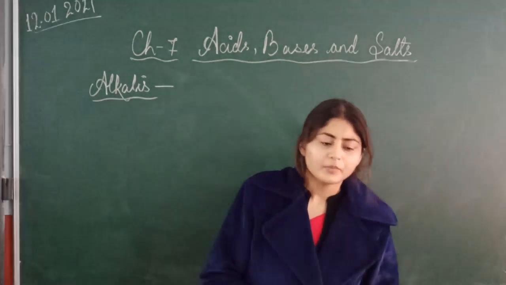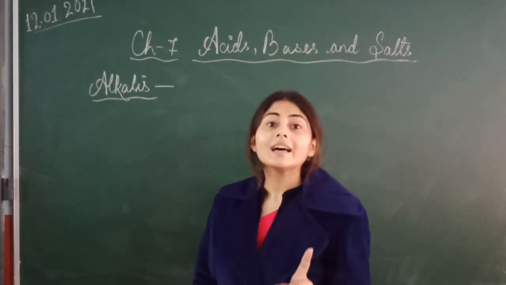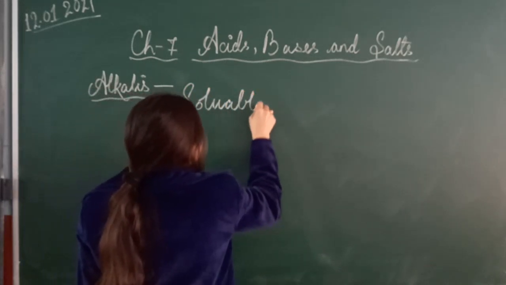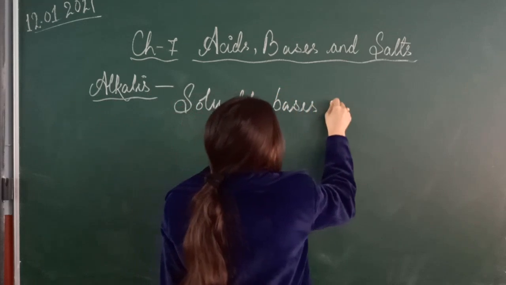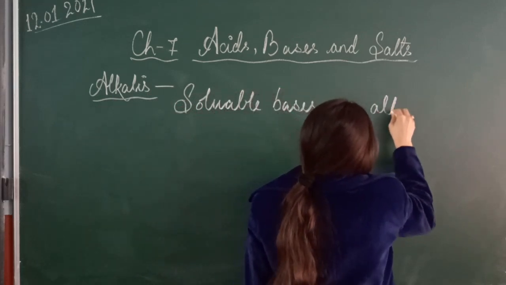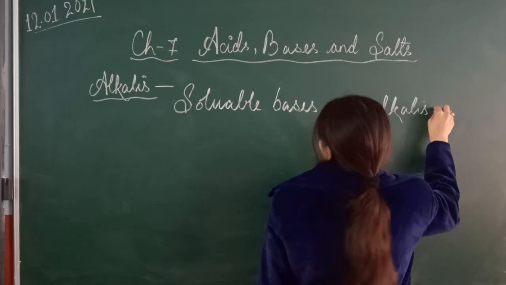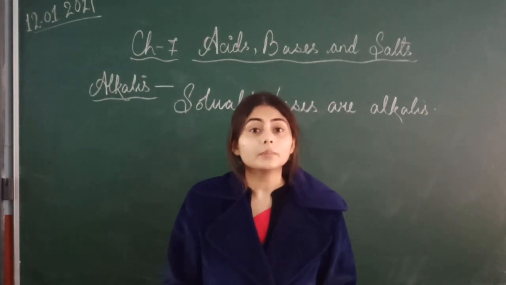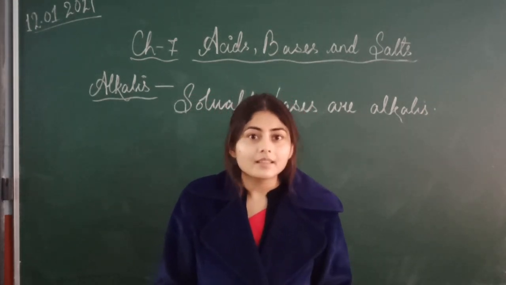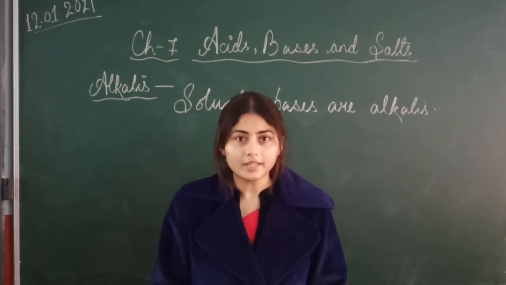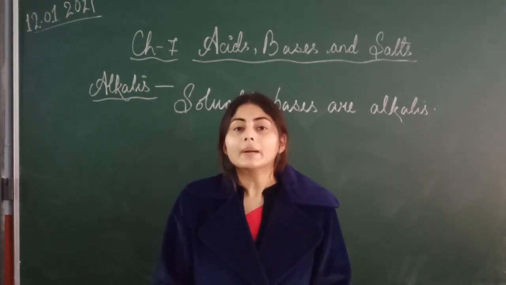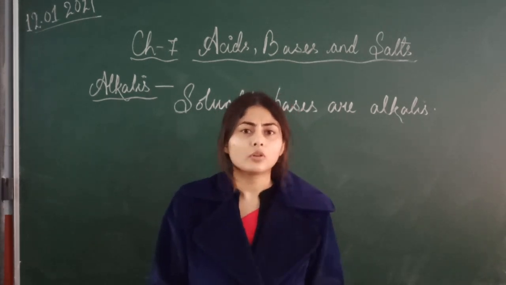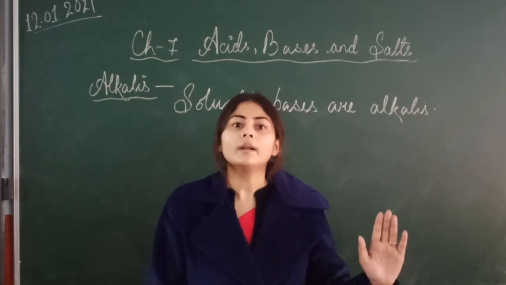What are alkalis? Listen here. Soluble bases are alkalis. Those bases which are soluble in water are called alkalis. Got it? Only soluble bases. But listen to one thing: not all bases are soluble in water. Only a few bases are soluble in water, and only those bases are called alkalis.